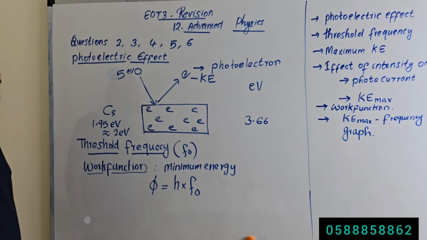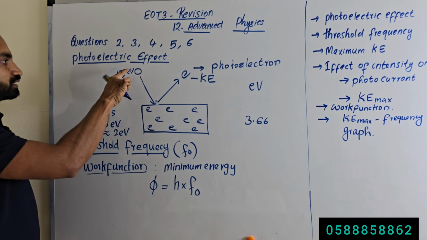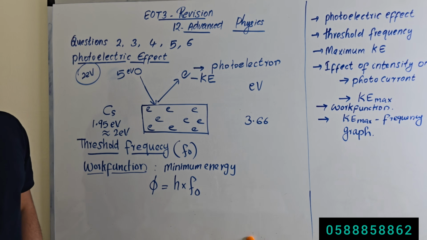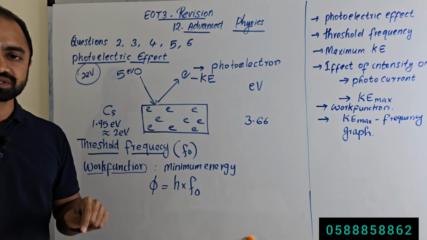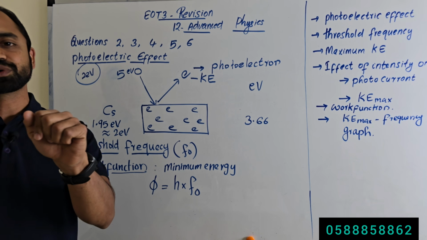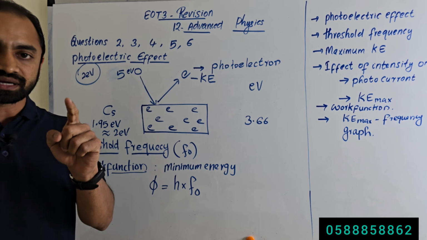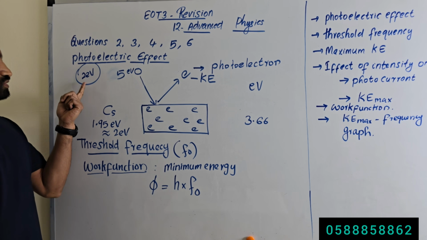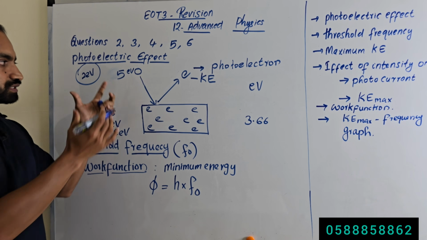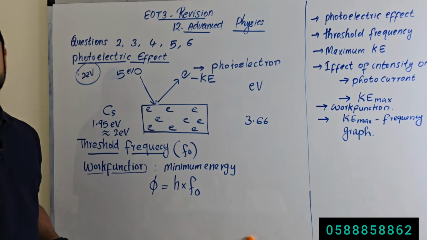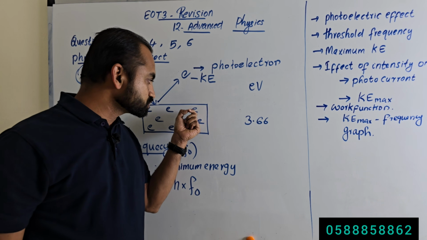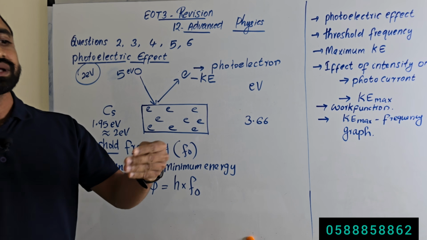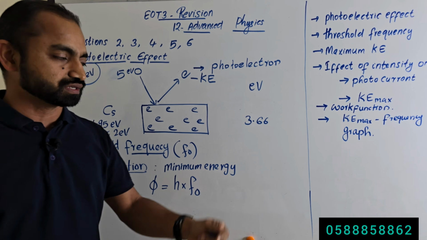Then next, if the energy of the incident photon is only 2 electron volt, then what happens? It will be incident on the metal surface and one electron will be emitted. What about the kinetic energy of the emitted electron? It will be 0. Why? Because all the 2 electron volt energy the incident photon has is used as the work function. It is used just to remove the electron out of the metal, and there is no energy to give the electron as its kinetic energy.